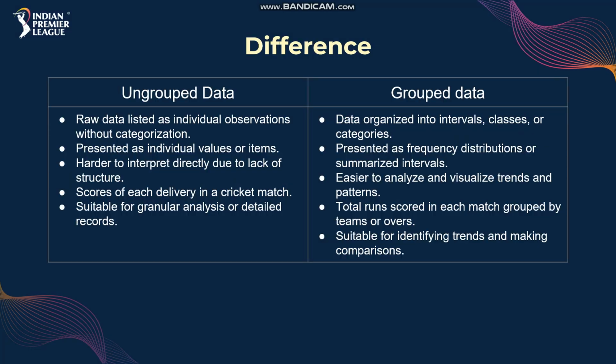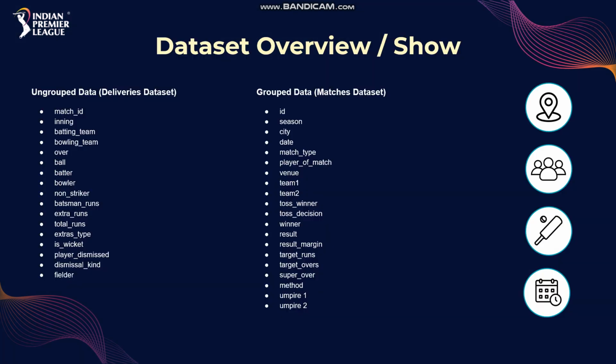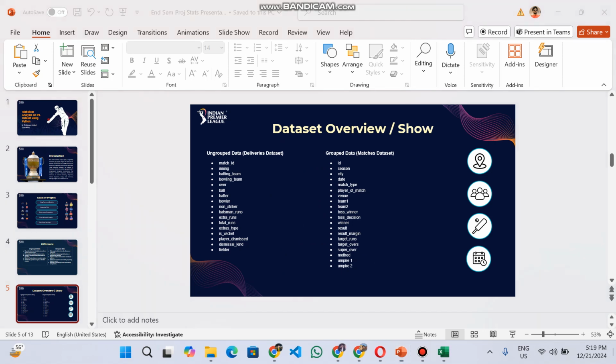So what is the difference between ungrouped and grouped data? I'd like to explain it in a very simple way: ungrouped data, as the word suggests, literally means as if the data is disoriented, and grouped means as if it is oriented. So basically, it is raw data listed as individual observations without categorization. Categorization is very important. Without categorization, it would be called ungrouped, and with categories, it would be called grouped.